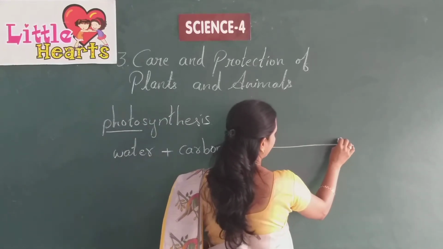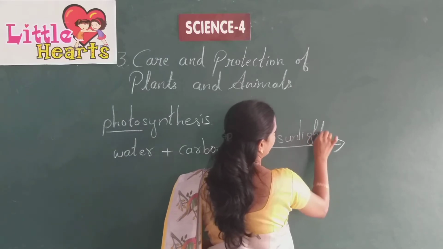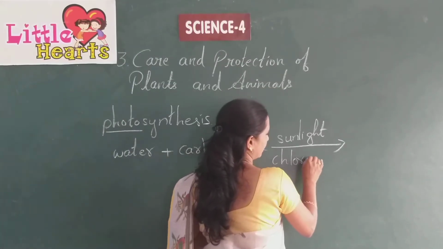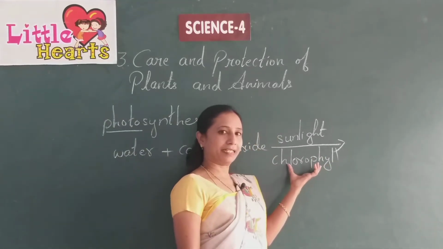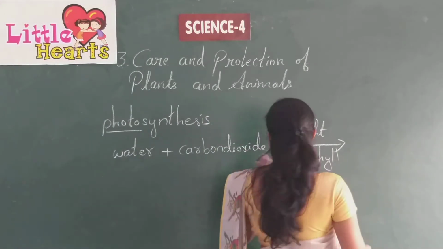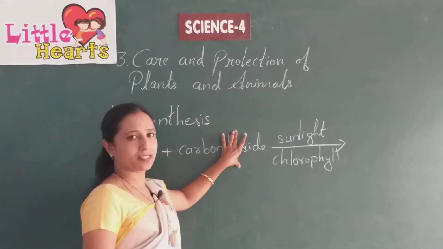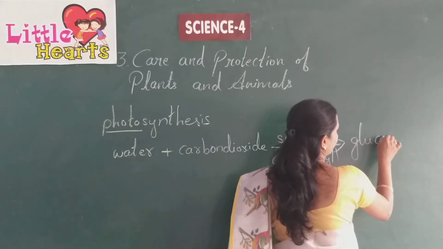In the presence of sunlight and also chlorophyll, which is the green pigment present in the green leaves, when you use these two products, glucose is formed.